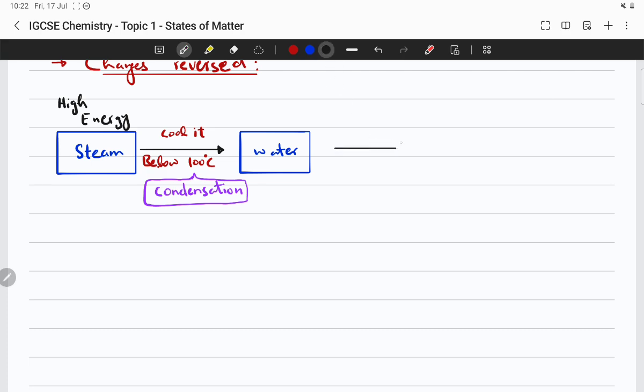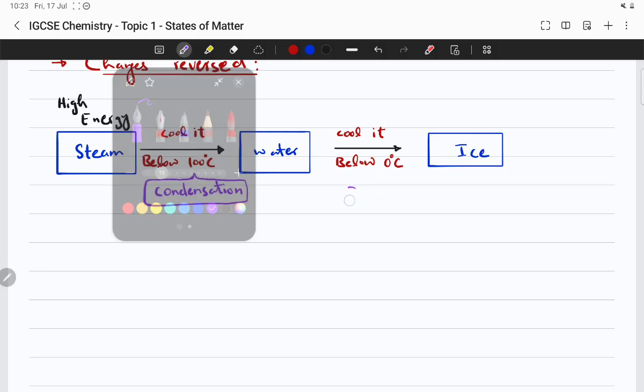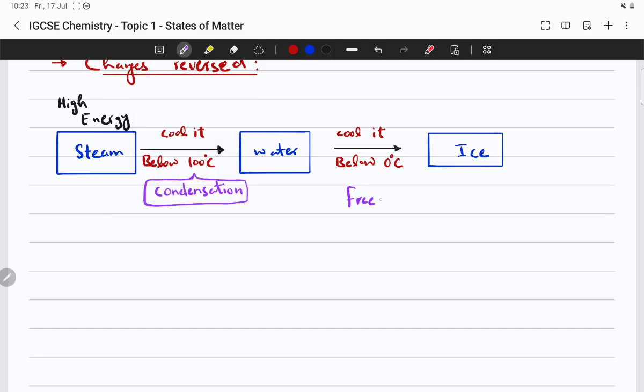Then what happens is that if you further cool it down, let's say below 0 degrees Celsius, immediately this water would change into ice, which is a solid form of water. Now this process is called freezing. Or you can call it solidifying. Very easy.